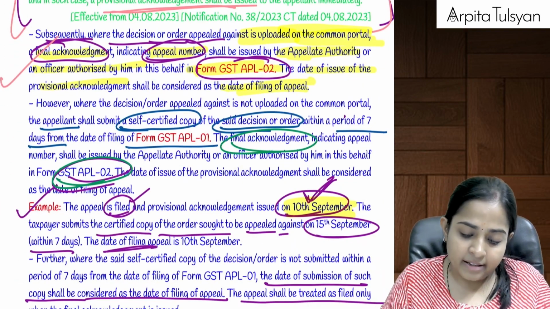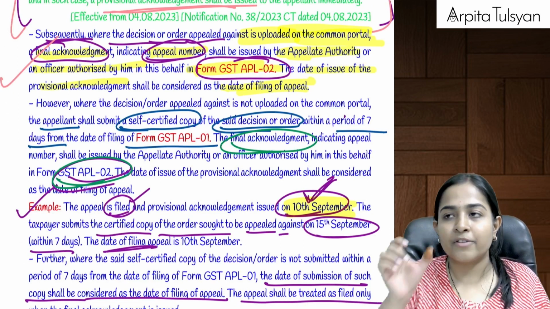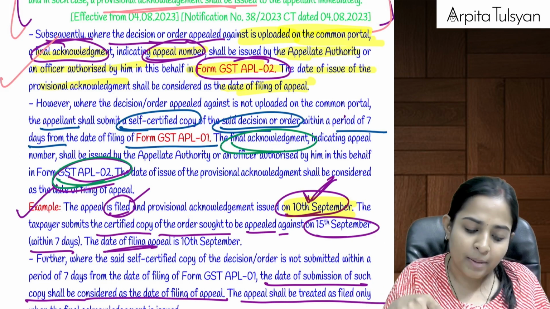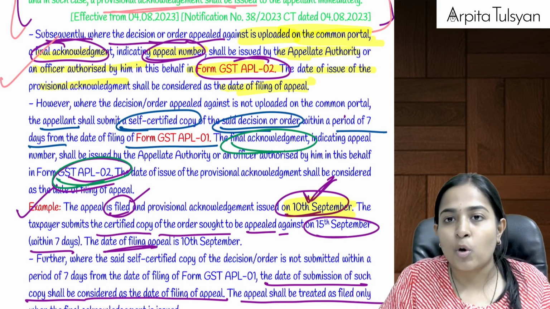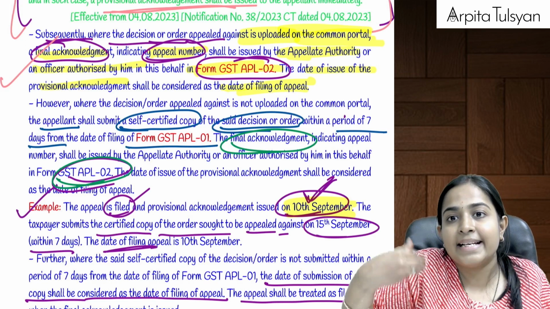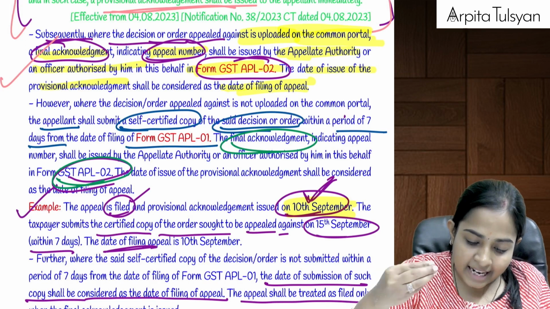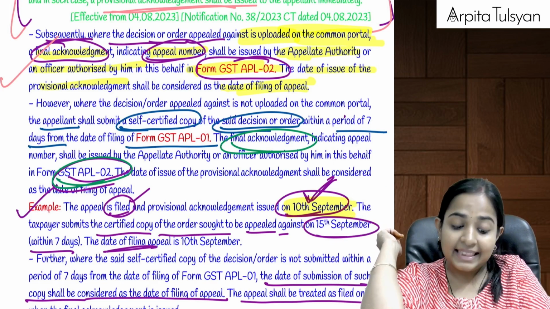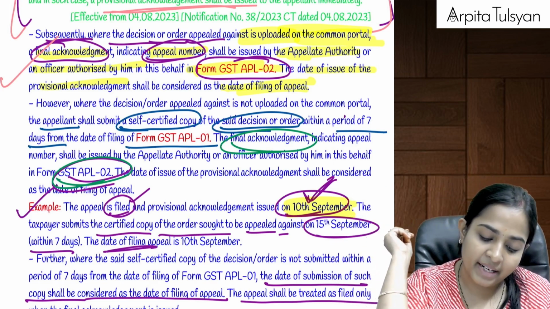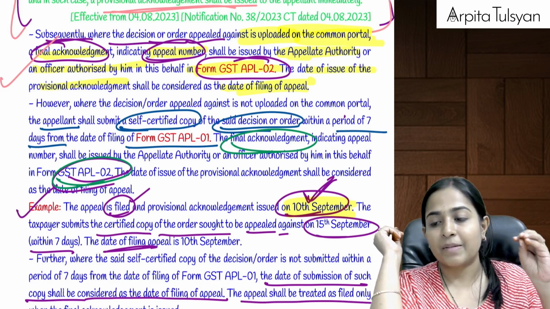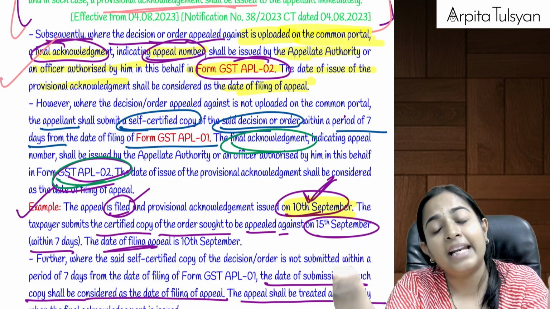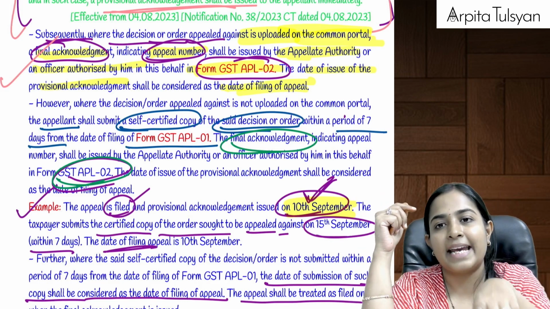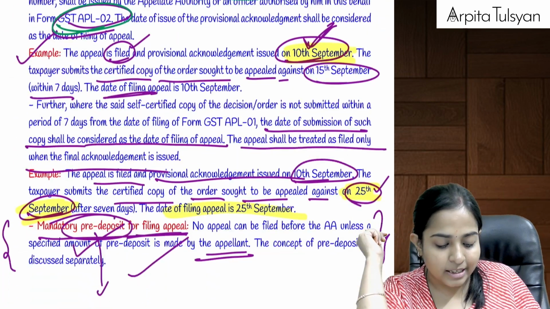Yes. And whenever you are filing, suppose the order of the adjudicating authority is available on the GST common portal, well and good. If it is not available, then the appellant is required to submit it manually to that particular appellate authority. That will be submitted manually, and then a final acknowledgement is given to the appellant. That is in form GST APL 02. Are you clear with this?